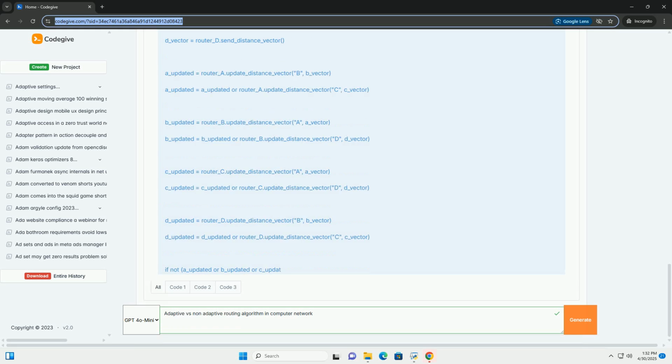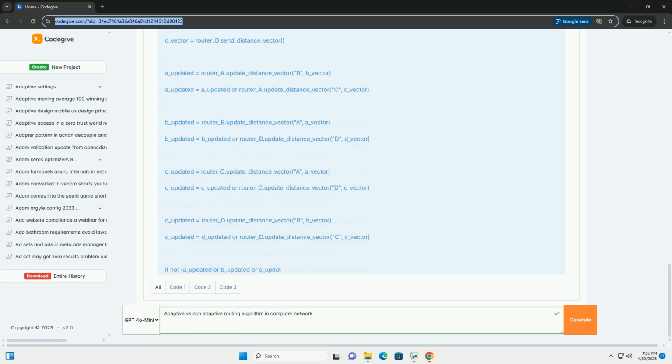1. Initialization. Each router knows the distance to its directly connected neighbors, usually 1, or a configured metric. Distance to all other routers is initially set to infinity. 2. Exchange. Routers send their distance vectors to their neighbors. 3. Update. A router receives a distance vector from a neighbor.